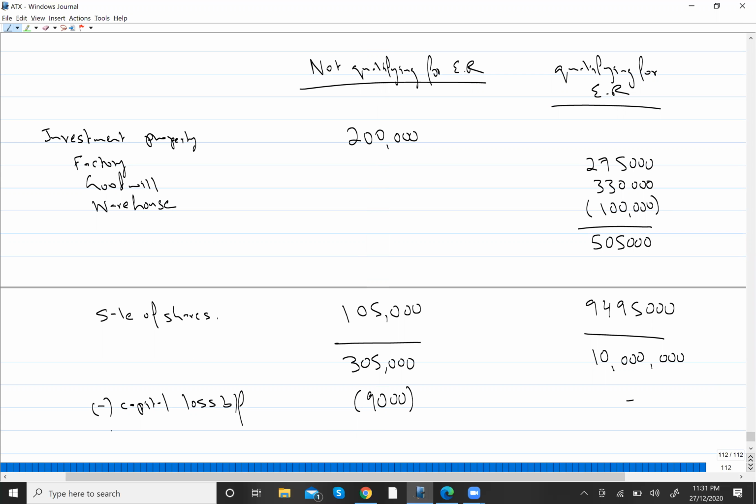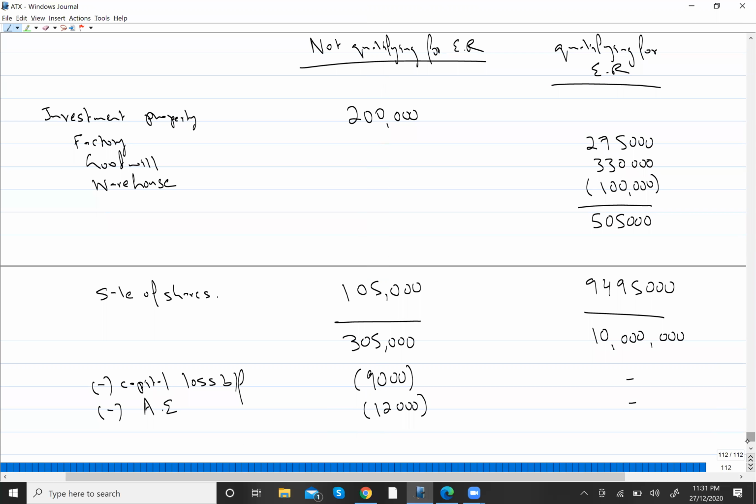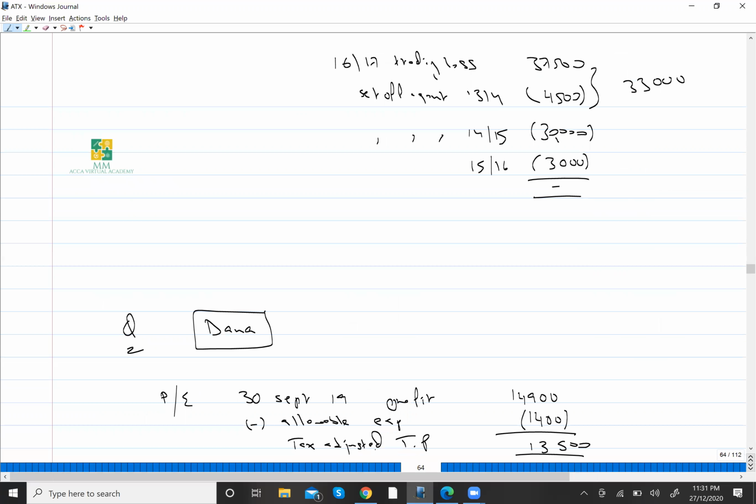Now I will minus the annual exemption. The annual exemption will again be first deducted from gain not qualifying for ER, so it's minus 12,000 from here. So the gain qualifying for ER will not receive any annual exemption because it is already utilized. Now just net them off, and that will give you your taxable gain.